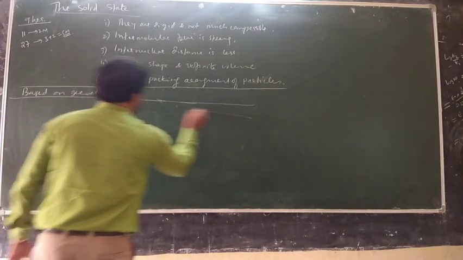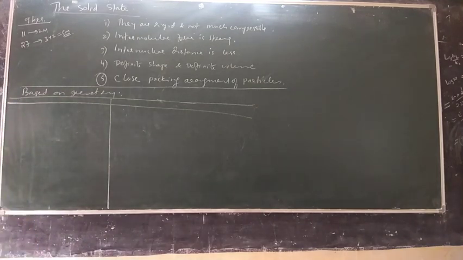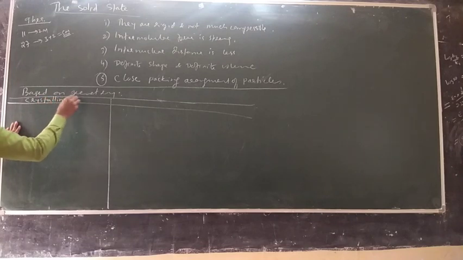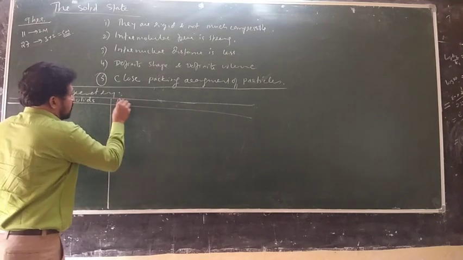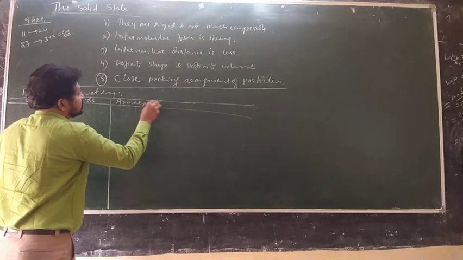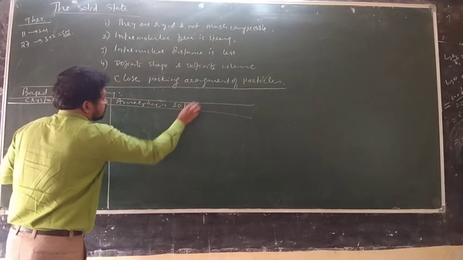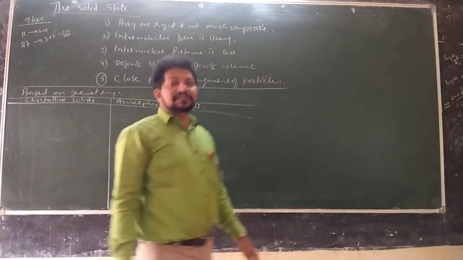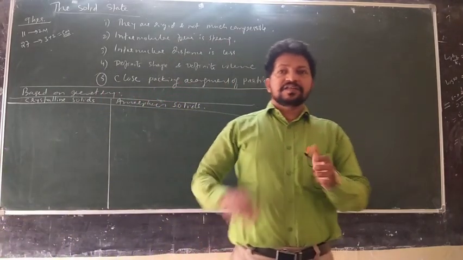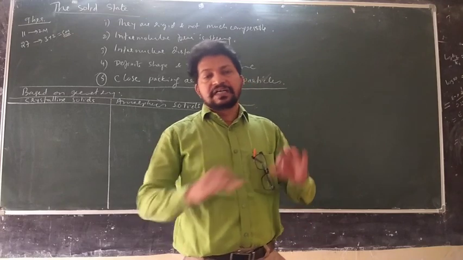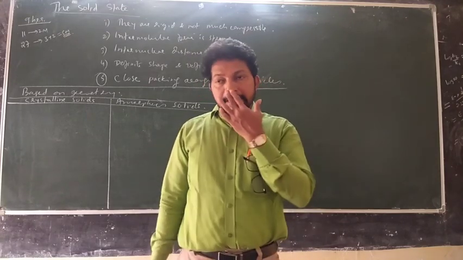Let me highlight here. Crystalline solids, amorphous solids. Understand? What are the 2 types of solids? One is crystalline solid, another one is amorphous solid.